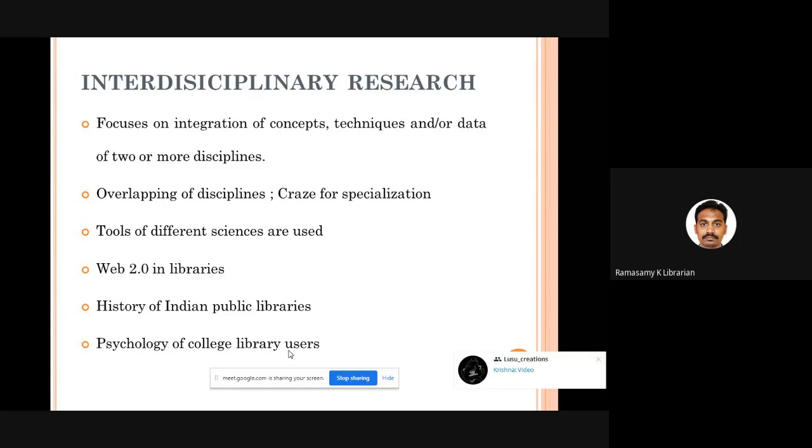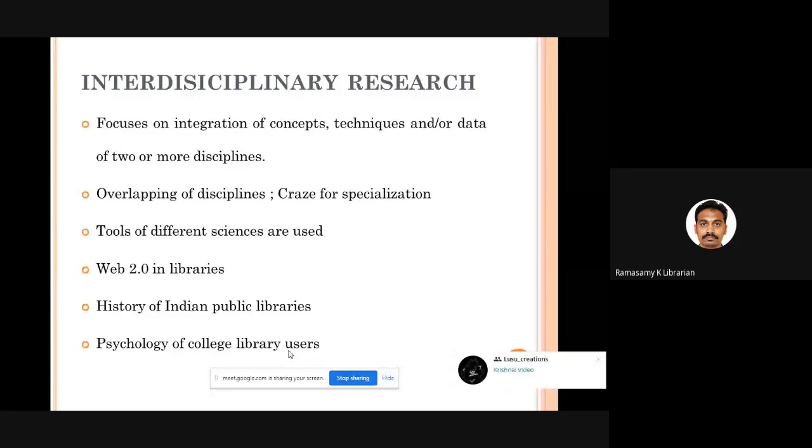Psychology of college library users. So the concept of psychology has come from another subject. We are infusing it into our library science. Here, there is an overlapping of disciplines. One subject is fused, integrated into the other subject, and we do research. This kind of research is getting very popular these days in library science.